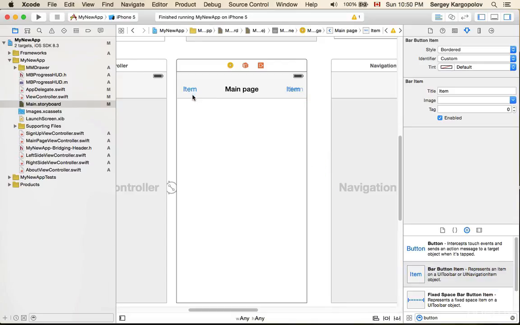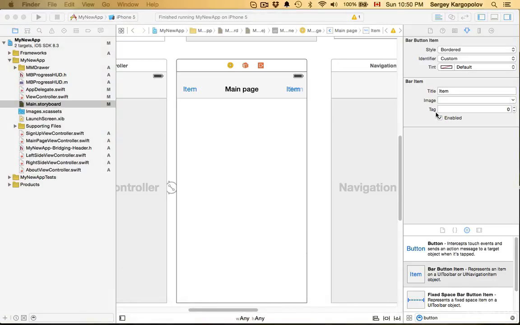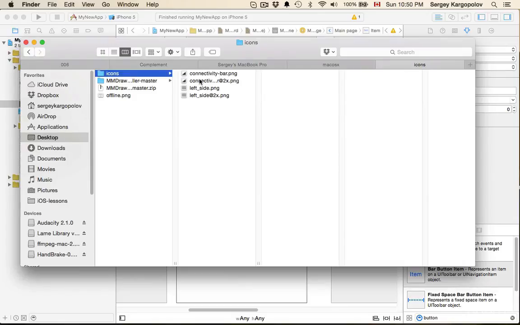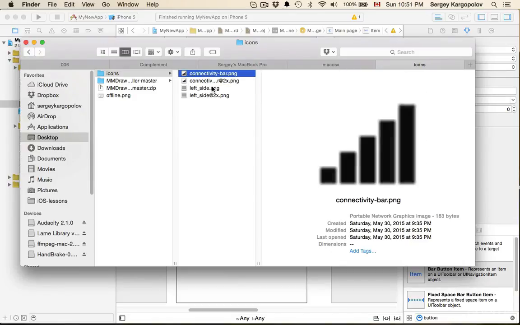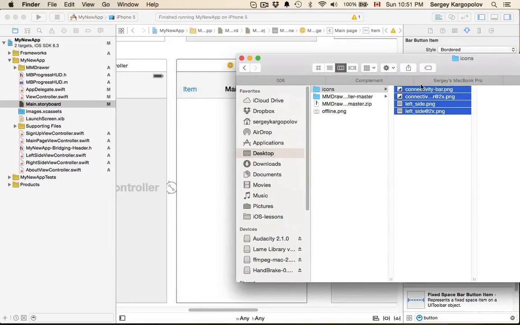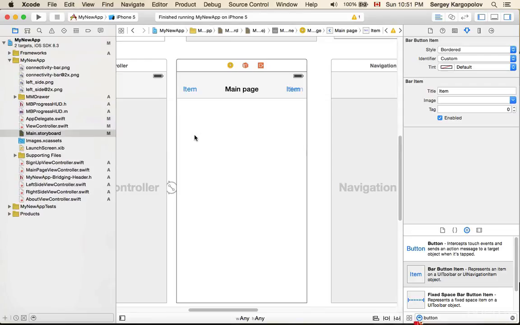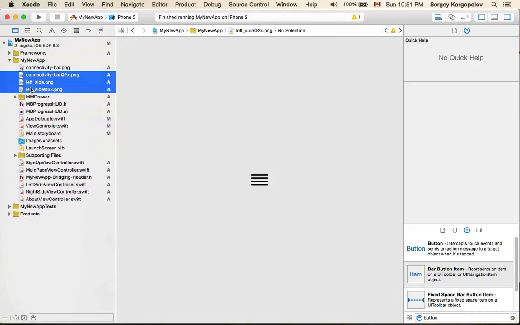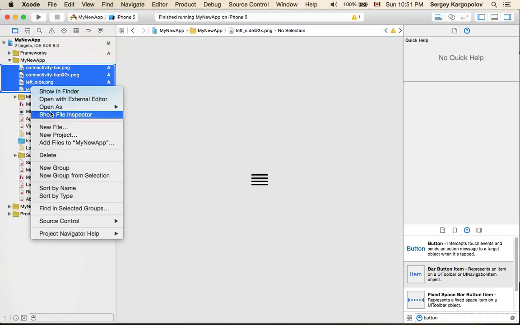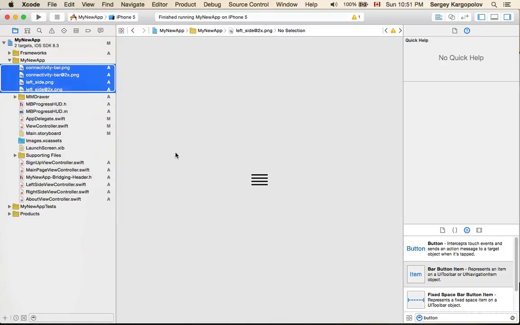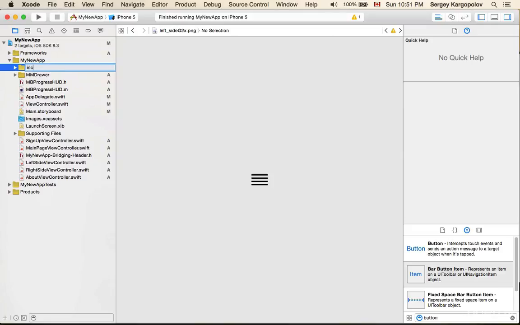Here I want to use icons. I have a couple of icons on my desktop, one for the left side and one for the connectivity bar. I've quickly picked up these icons just to use for this example. They're not the perfect ones, so I will copy and drag and drop them here. Copy items if needed, finish, and I will also organize them into a new group. Select all, new group from selection, and I'll call this group icons.